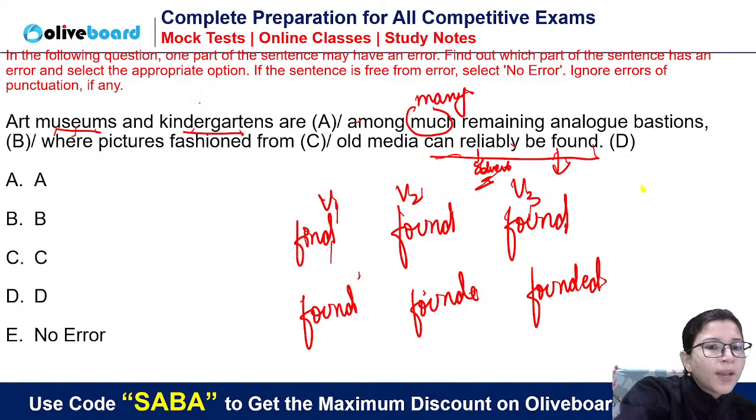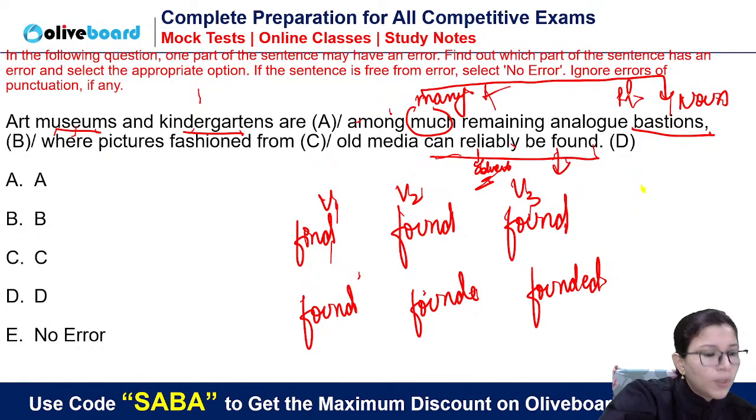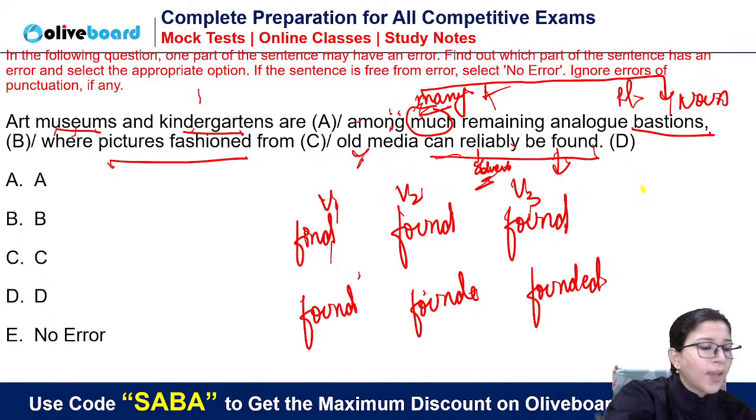So art museums and kindergartens are among many remaining analog bastions. Simple, much and many error. Okay. So it is noun and many is always followed by plural countable noun. Much is followed by uncountable. So simple error we are having. Okay. So are among many remaining analog bastions where pictures fashioned from old media can be found. Pictures आपको मिल सकते हैं, पाए जा सकते हैं. तो यहाँ पर found का मतलब पाना है, ना कि स्थापित करना है.